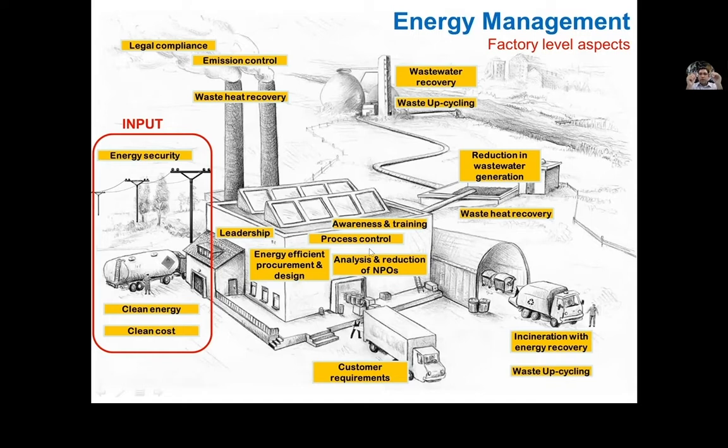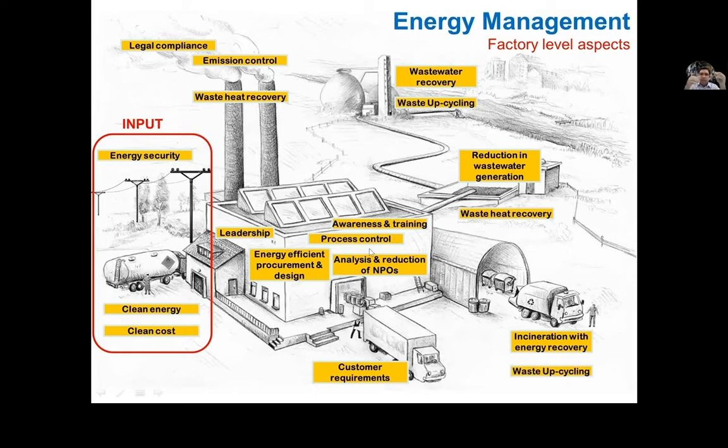What we did was that we reduced temperatures, we increased some speeds of injection and some other parameters. With that, we were able to reduce their energy cost of that process. The quality remained the same, the process time remained the same, but the energy cost could be improved. So process control is very important. Awareness and training is also a very important aspect.